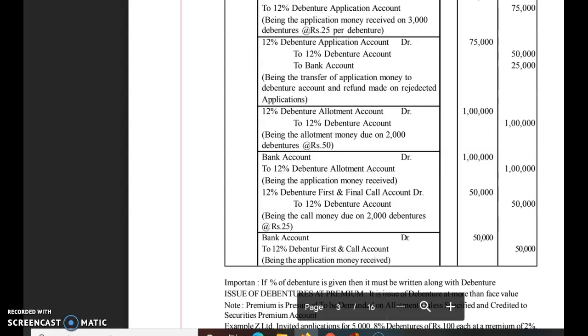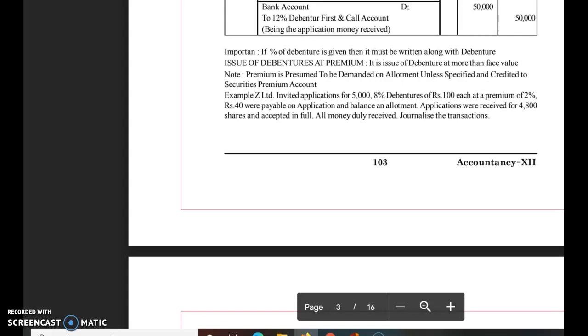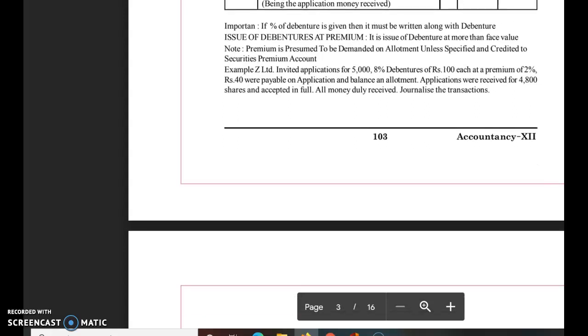We will also learn one more example when the debentures are issued at premium. See in this example, Z Limited invited applications for 5,000 8% debentures of ₹100 each at a premium of 2%, payable 40 on application and the remaining balance on allotment. Applications were received for 4,800 debentures which are accepted in full, and all the amount was received. So it is a situation of under subscription and debentures are issued at premium.